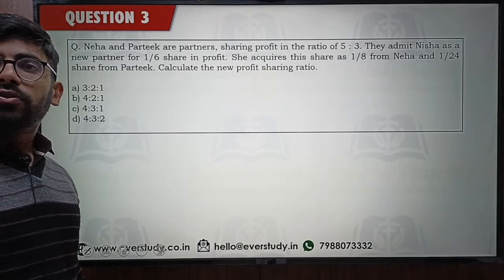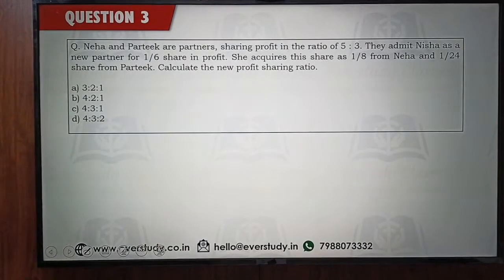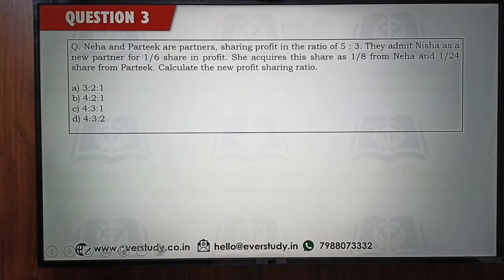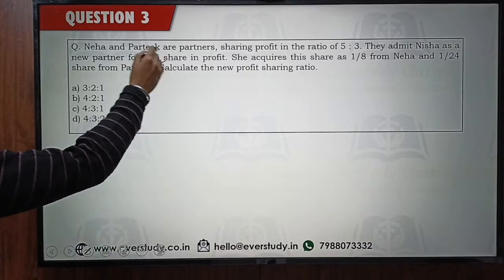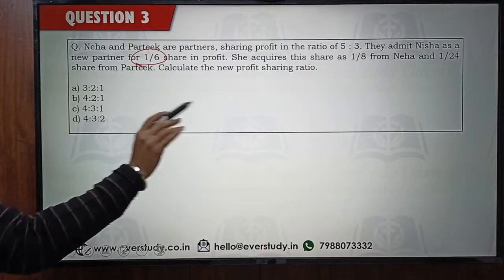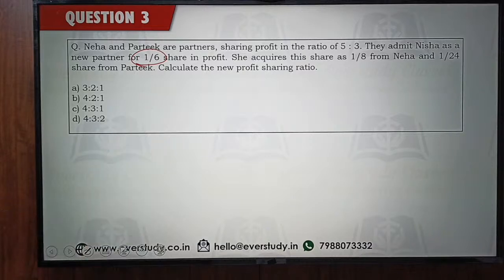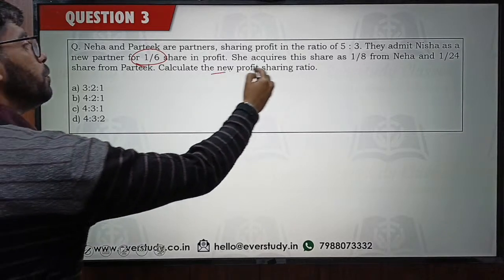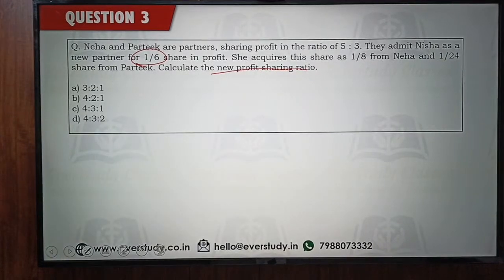Okay. So now let's quickly come to the next question. Neha and Pratik, they are partners and they are sharing profits in the ratio of 5:3. There is a new partner coming in. Nisha is coming in for 1/6 share in the profits, and she acquires the share as 1/8 from Neha and 1/24 from Pratik. We have to compute the new profit sharing ratio. Let's see if you guys can do it. You have to be super quick in all the calculations.